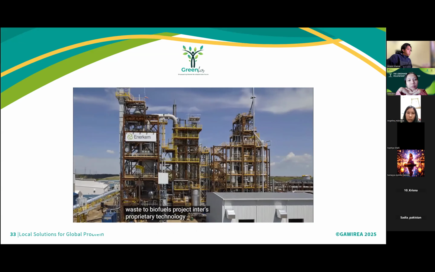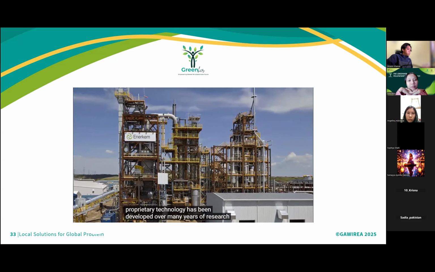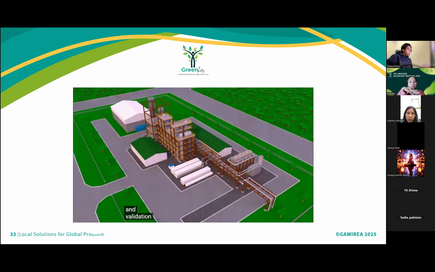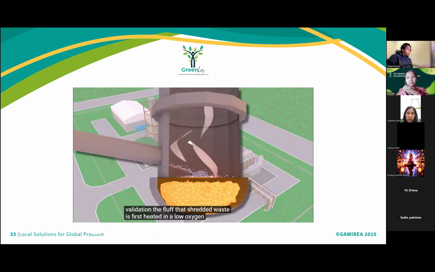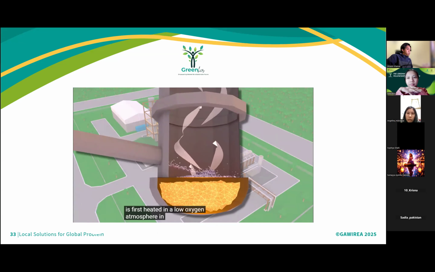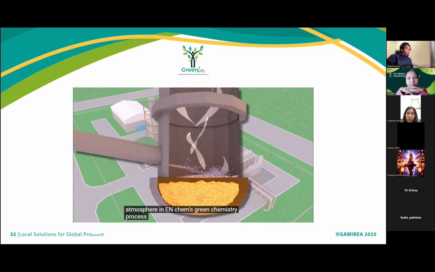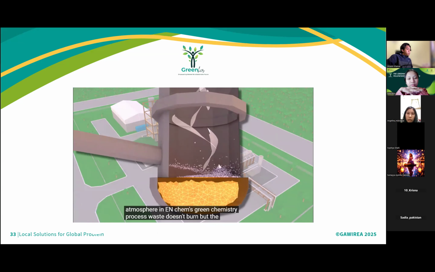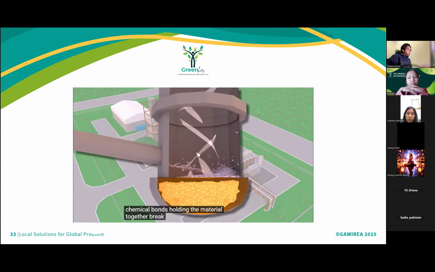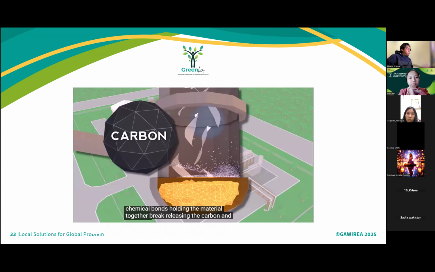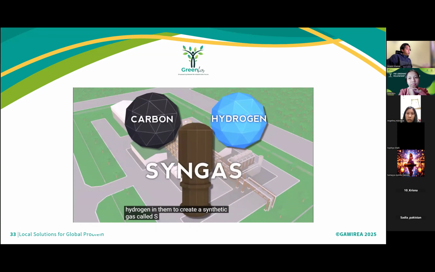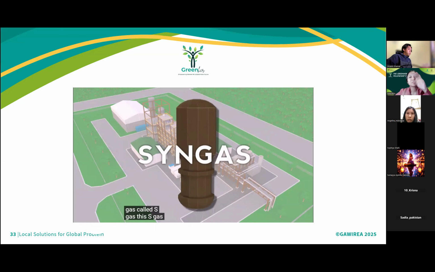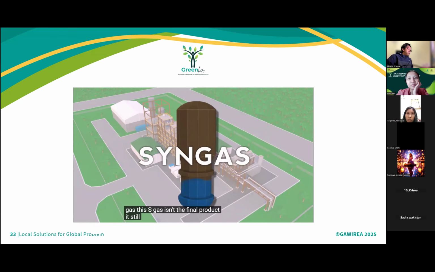Enerchem's proprietary technology has been developed over many years of research and validation. The fluff, that shredded waste, is first heated in a low-oxygen atmosphere. In Enerchem's green chemistry process, waste doesn't burn, but the chemical bonds holding the material together break, releasing the carbon and hydrogen in them to create a synthetic gas called syngas. Output is syngas. This syngas isn't the final product. It still needs to be cleaned.